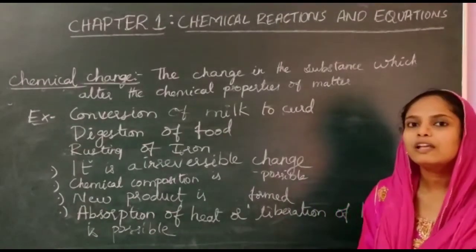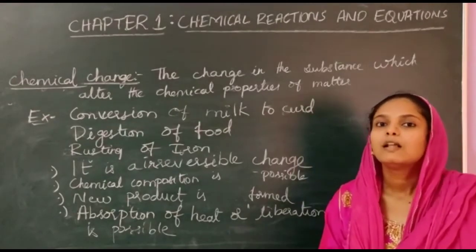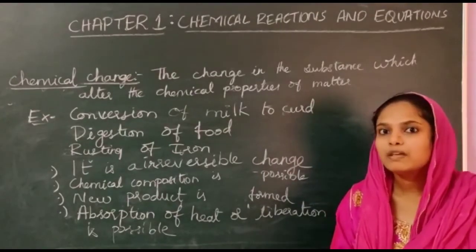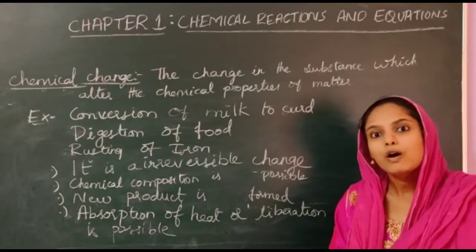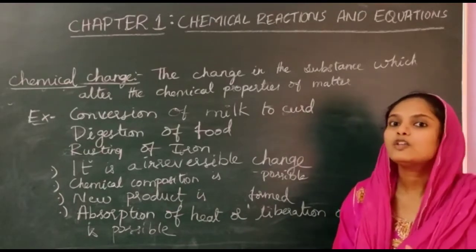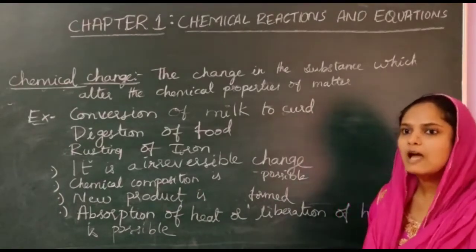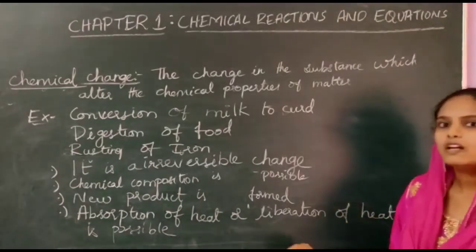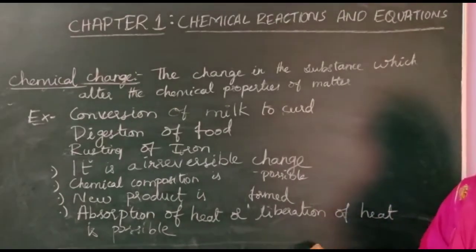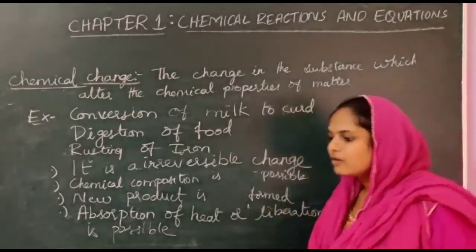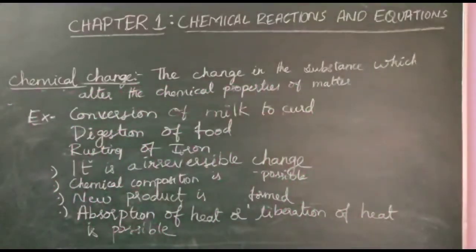In physical change, only physical mixing is happening, but in chemical change, chemical composition is happening. That is why new product formation is happening. This is about the difference between physical change and chemical change. Let's go to the definition. What is a chemical reaction?